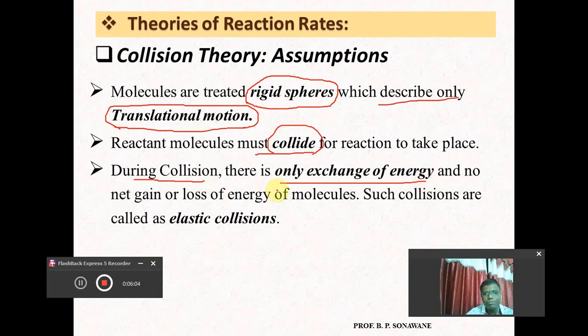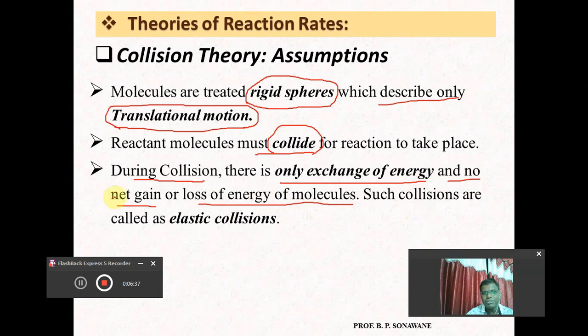So the transfer of energy from one molecule to another can take place, but there is no net gain or loss of energy of the molecules, and that's why the total energy of the molecules remains constant. There is exchange of energy between the molecules, but the total energy always remains constant.